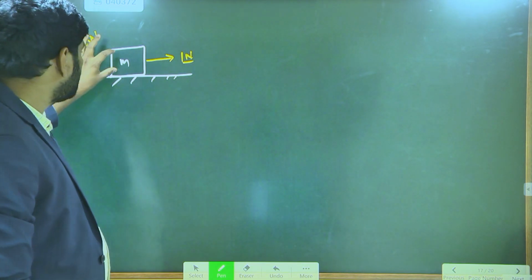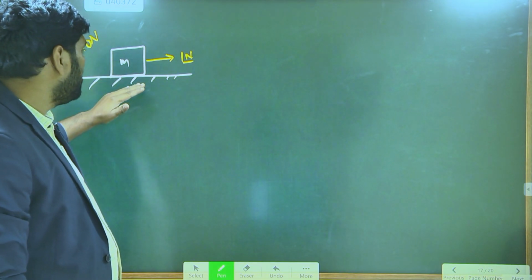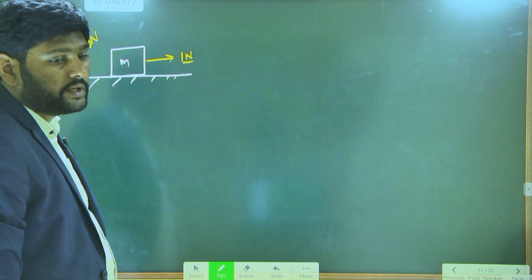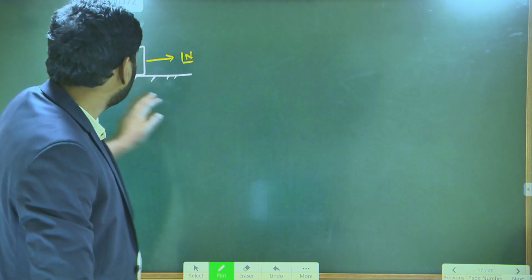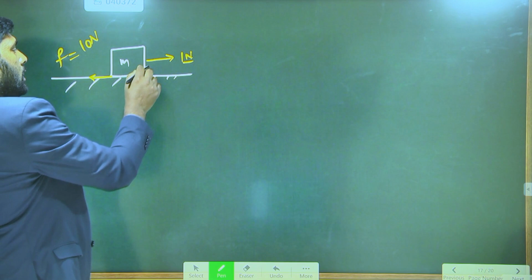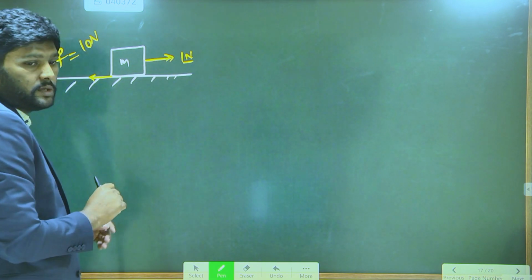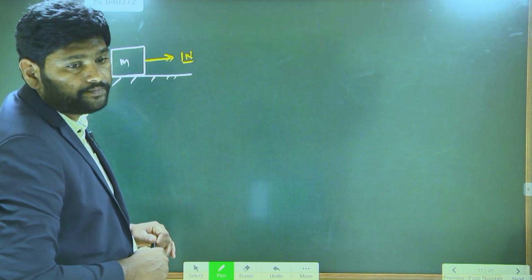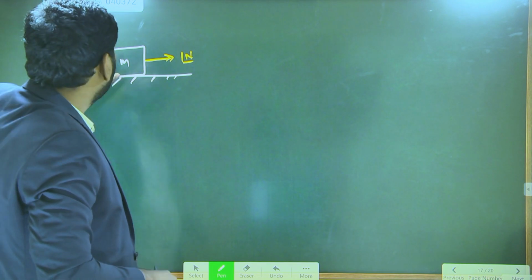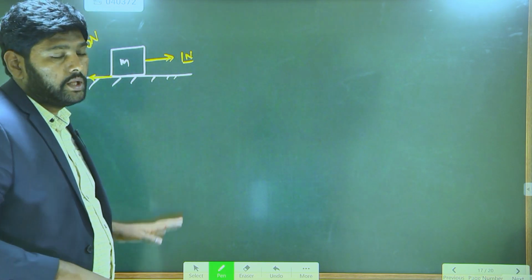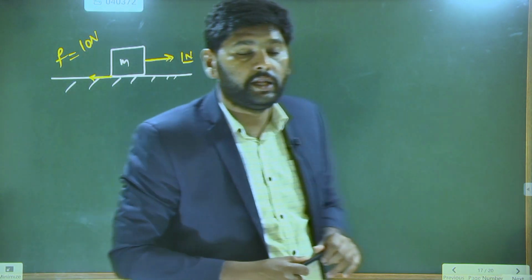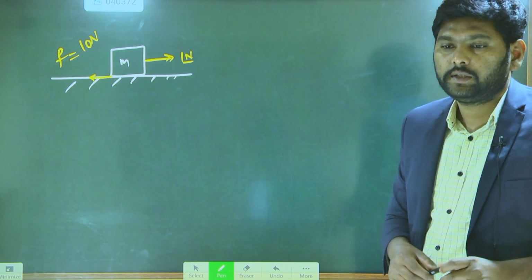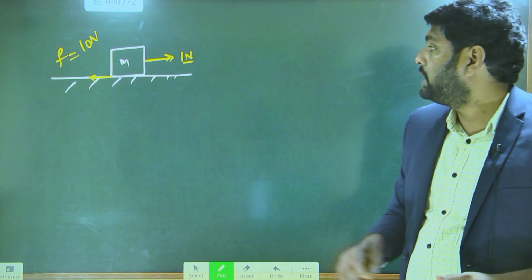Because the surface adjusts the value of friction to 1 Newton. With applied force of 1 Newton acting in this direction and friction 1 Newton in the opposite direction, the net force becomes 0. When the net force is 0, the object does not move. The object remains at rest. Now, what type of friction is acting here, static or kinetic? At rest means static. So the friction type here is static friction.